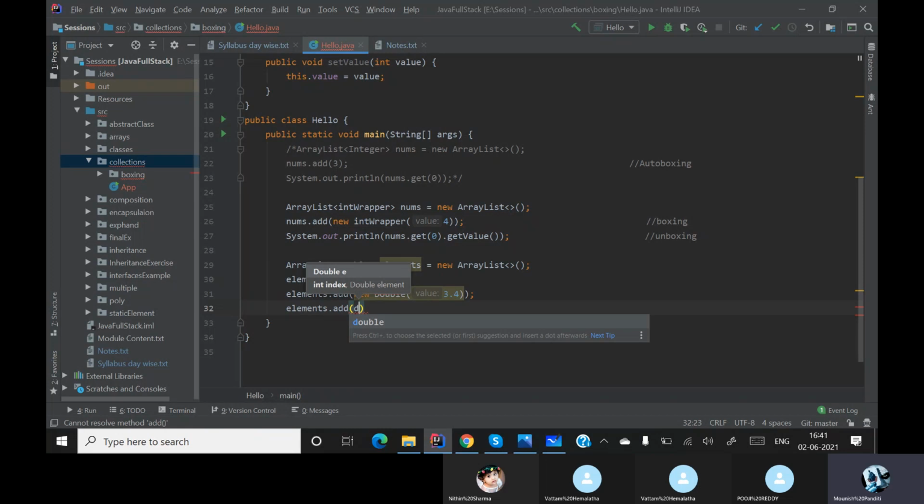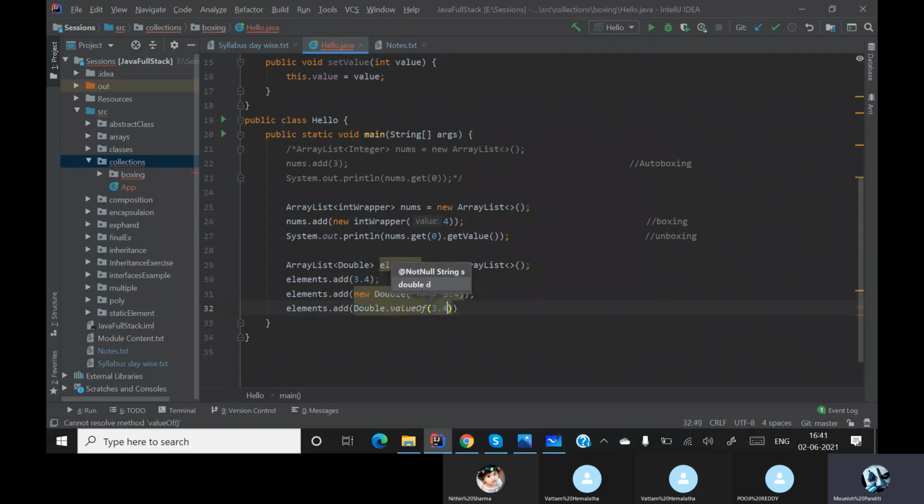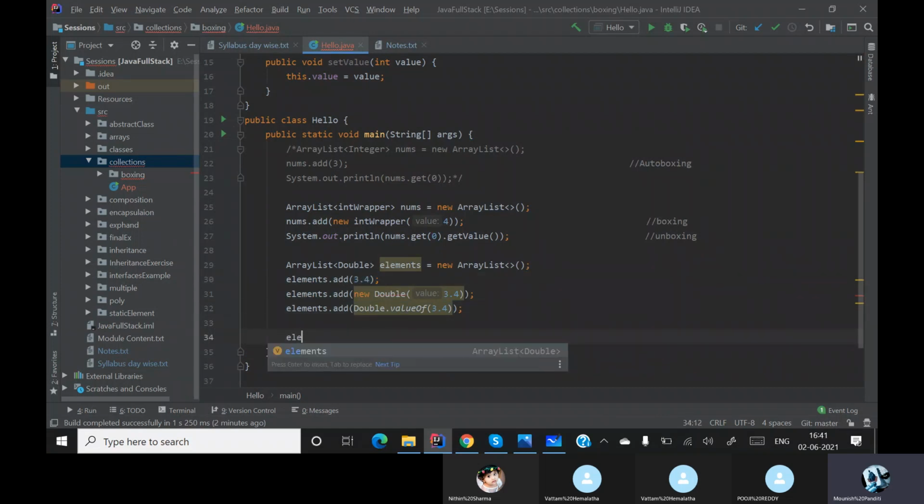So here how can I do it? There are some methods for this. Double dot valueOf, and then I can provide a value over here. This is also possible. See, it is showing me that it is using unnecessary boxing. These two ways are basically the boxing ways. This boxing is not necessary. Now we have updated everything and we are directly getting with this method. So these two are unnecessary. These are basically adding. So how do I get the value?